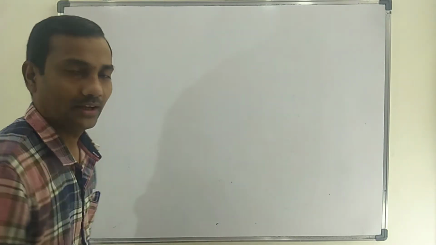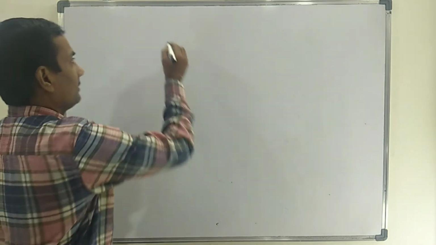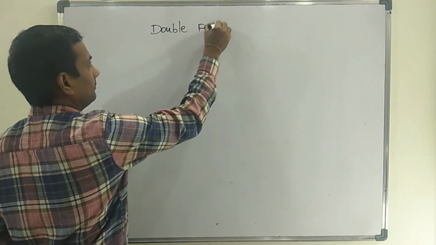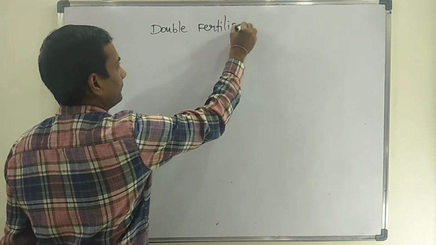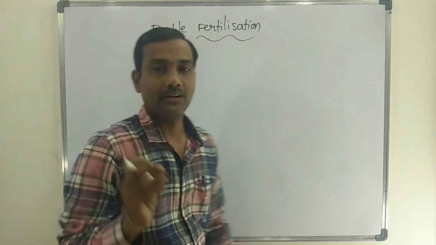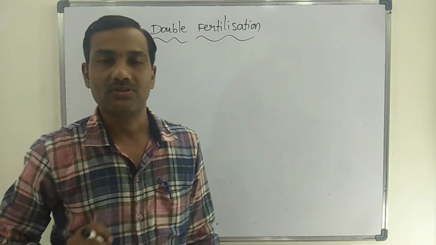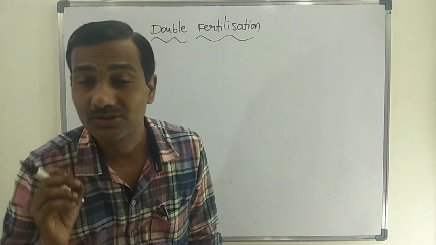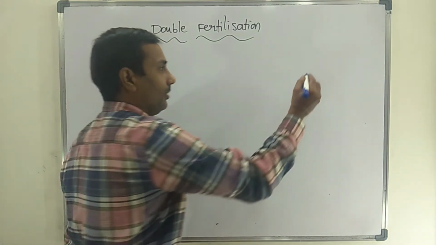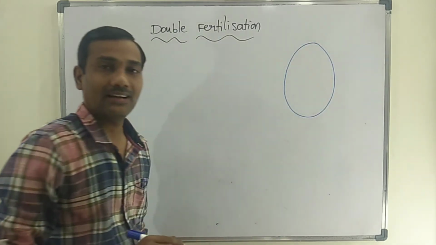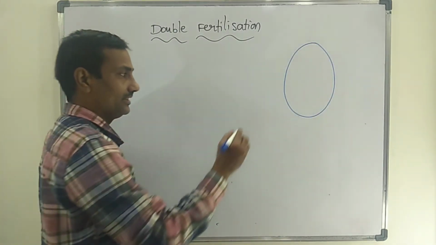Let's discuss a new topic, that is double fertilization. Double fertilization is a process that is the unique feature of all angiospermic plants. Now let's see what the major changes are that occur during double fertilization.